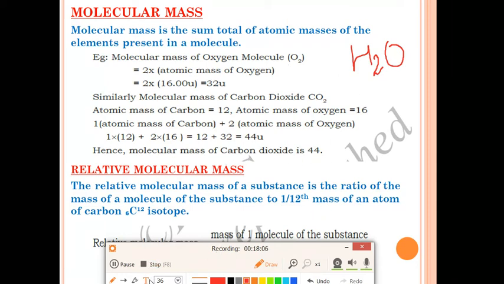Likewise, we can do it for water also. The atomic mass of hydrogen is 1. There are 2 hydrogen atoms, so we multiply 2 with 1, where 1 is the atomic mass of hydrogen, plus the atomic mass of oxygen, 16. So in total we get 16 plus 2, which is 18. So 18 is the molecular mass of water. Like this you can calculate the molecular mass of any molecule or compound. If you know the atomic masses of the elements, you can calculate easily.